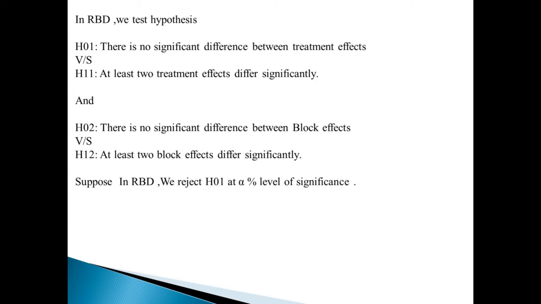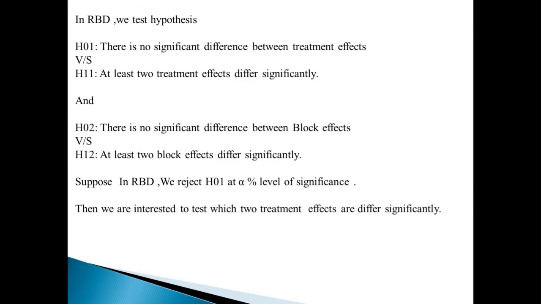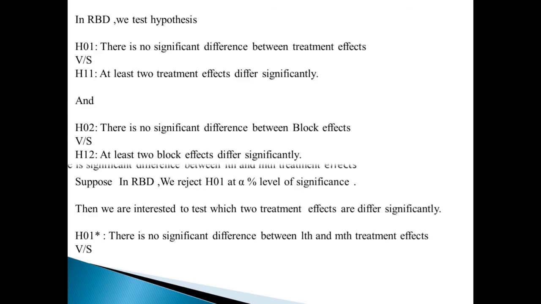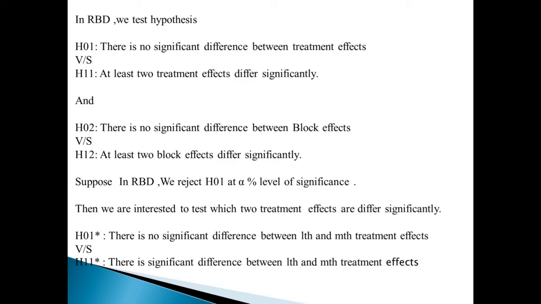Suppose in RBD we reject our H01 at alpha percent level of significance on the basis of the ANOVA table for RBD. Then our interest is to test which 2 treatment effects differ significantly. For that we test the hypothesis H01 star, there is no significant difference between Lth and mth treatment effect, versus H11 star, there is a significant difference between Lth and mth treatment effects.